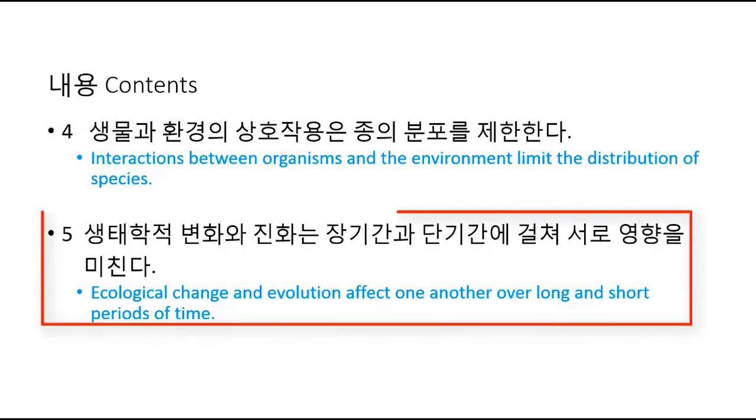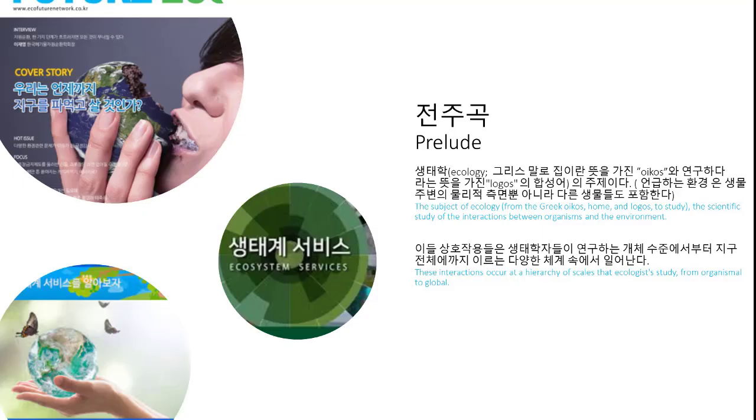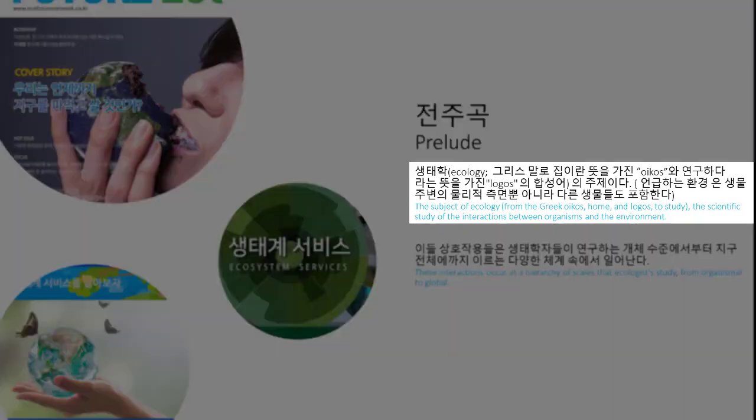In key concept number 5, we'll look at ecological change and evolution and how one affects the other over long and short periods of time. Before we start with ecology, we must define what it is. So what is it? Ecology is the study of the interactions between organisms and the environment.